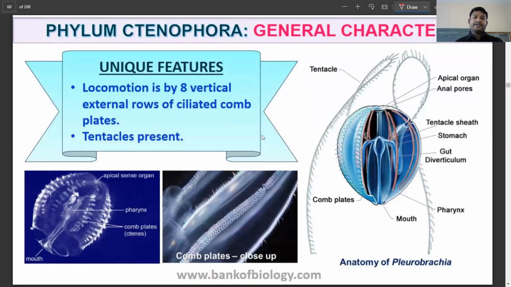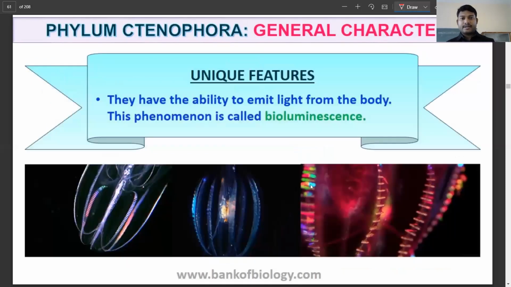Now, what is the unique feature here? The unique feature is the ciliated comb plates. So locomotion is by 8 vertical external rows of ciliated comb plates, and tentacles are also present. You can see these comb plates and these lines, and through these they can actually move. Under the image you can also see this small external structure, which helps in movement in these organisms.